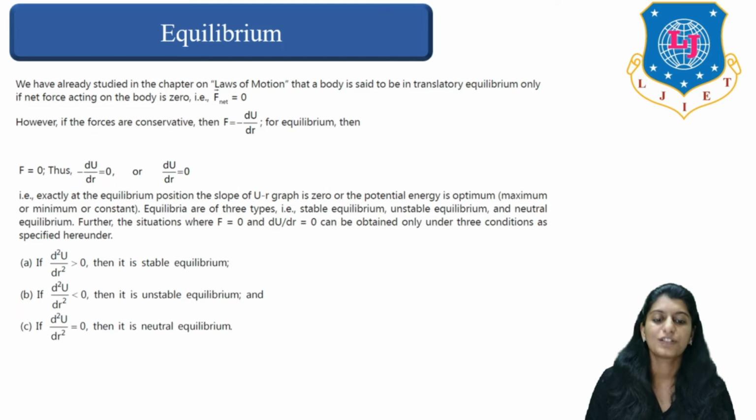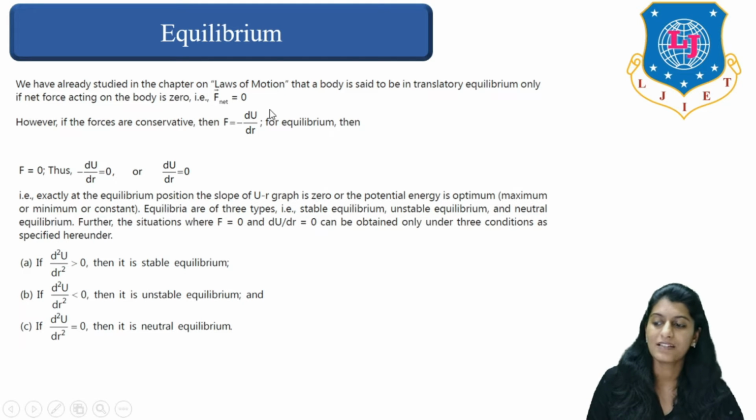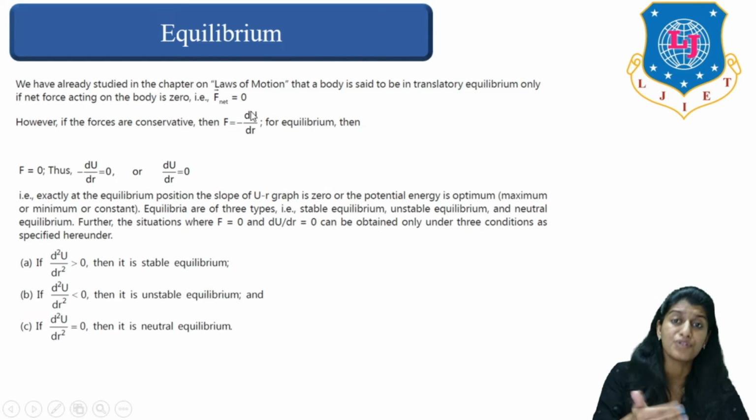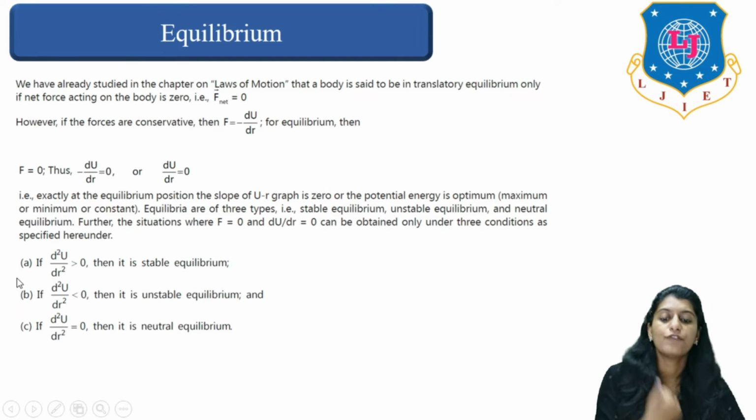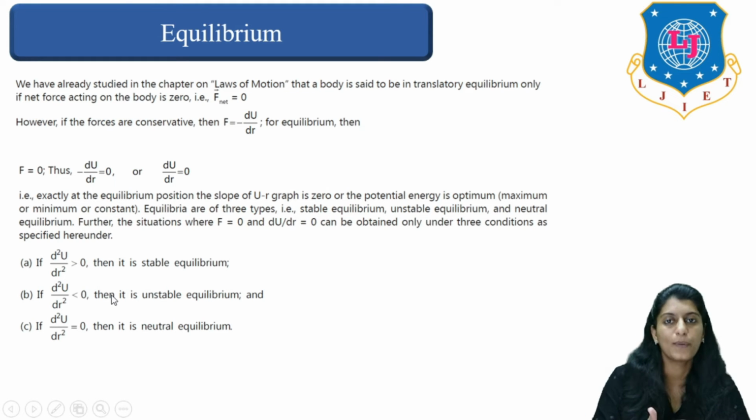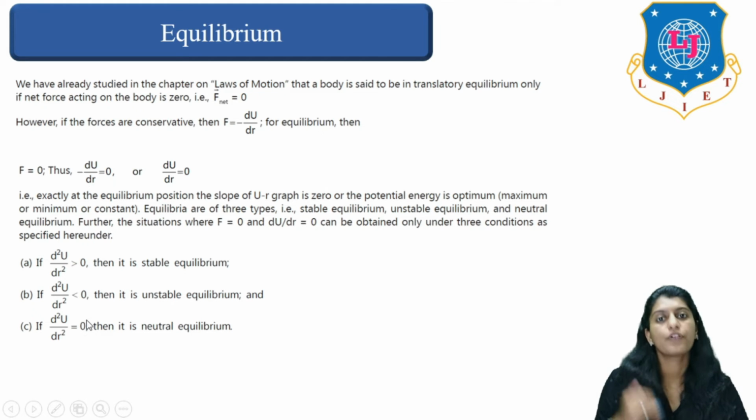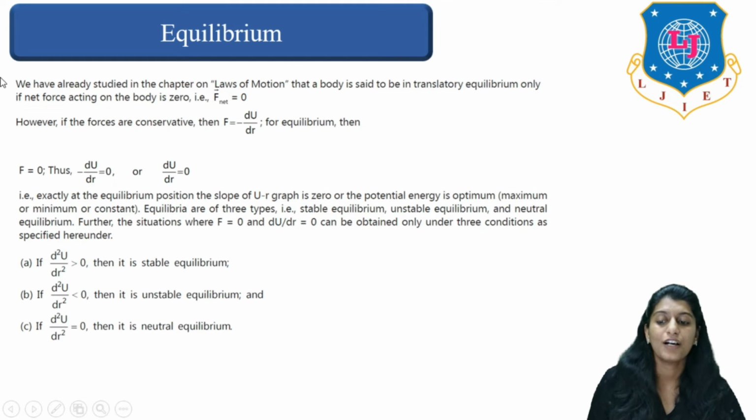So F equals to minus dU by dr, and when this minus dU by dr, that is the net force, is equal to zero, it is termed as equilibrium. So under equilibrium we are having three different conditions. If d square U by dr square is greater than 0, then it is stable equilibrium. If d square U by dr square is less than 0, then it is unstable equilibrium. And if d square U by dr square is equal to 0, then it is a neutral equilibrium, right? So these three conditions are very important to remember.